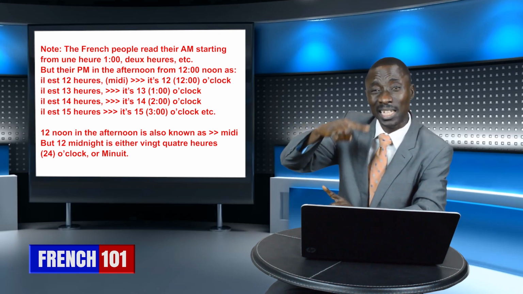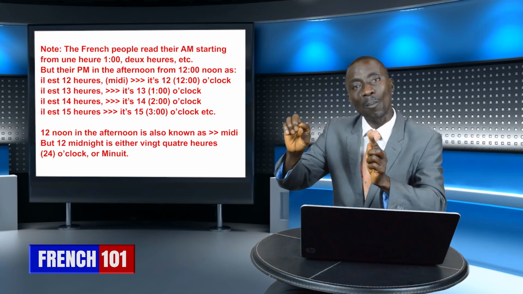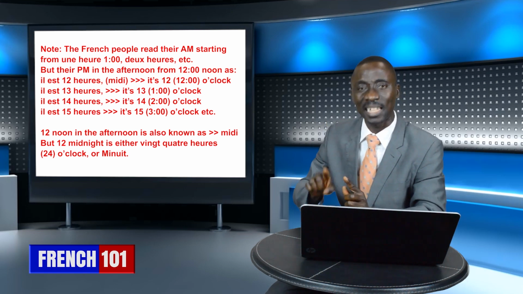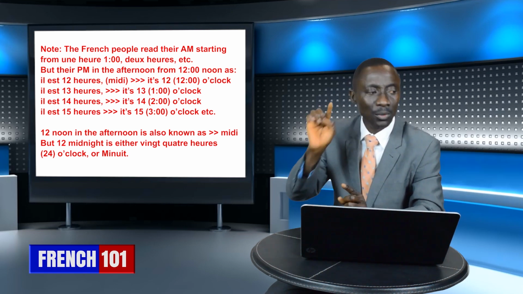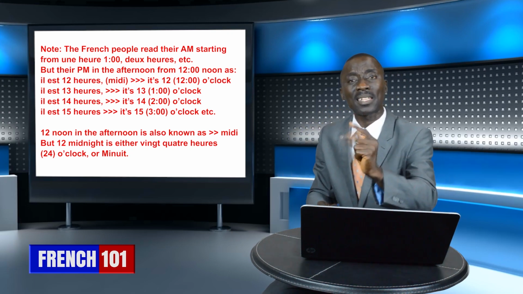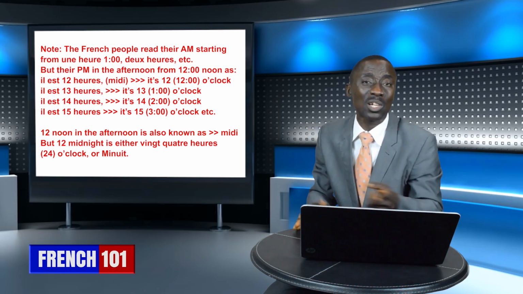It is like that until he gets to 24, which is midnight, he will now start again from 1 o'clock. Okay? 1 a.m. He starts again. That is when he says 1 heure, 2 heures. It comes again until he gets to the afternoon again. He starts again from 13, 14, 15, like that. That's how the Frenchman reads his time. It does not stop at 12 o'clock.